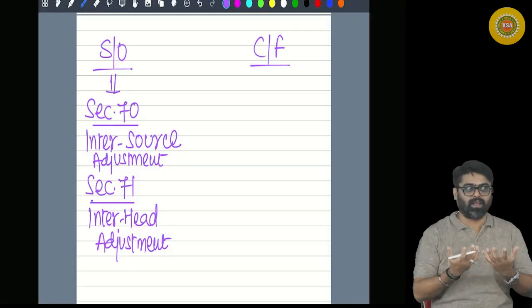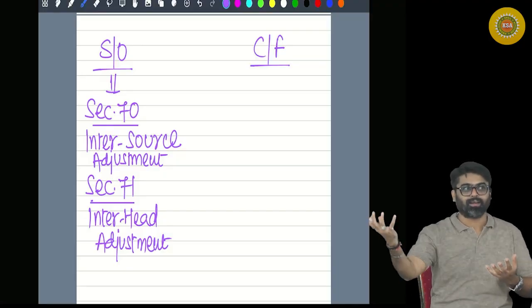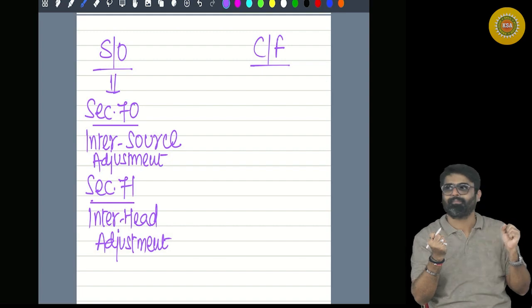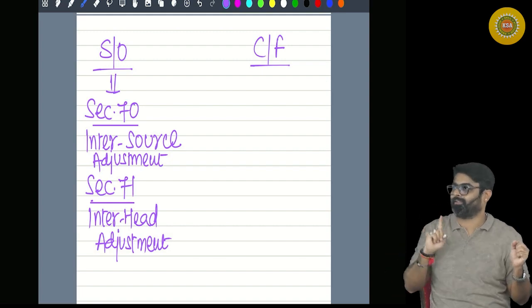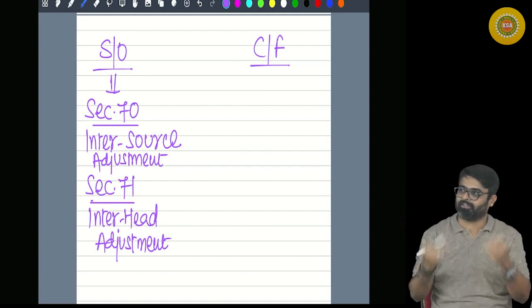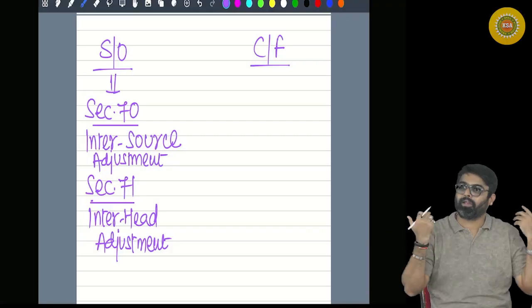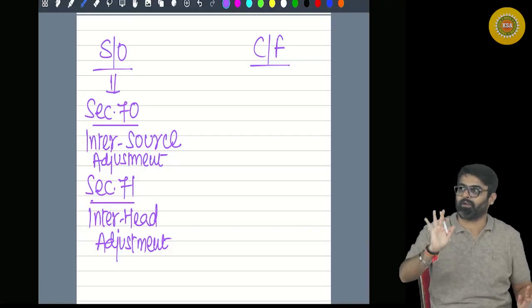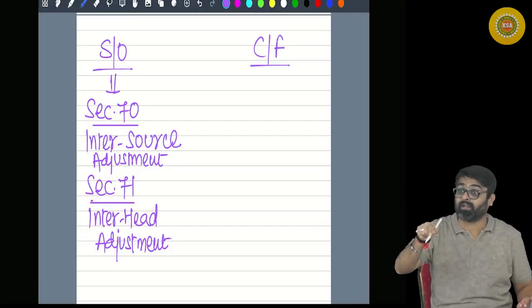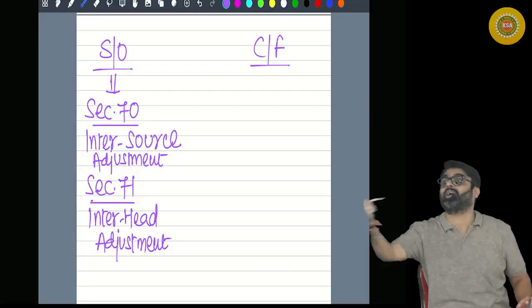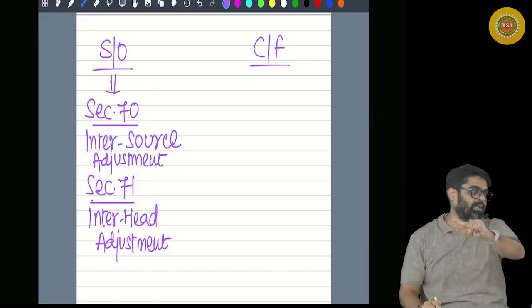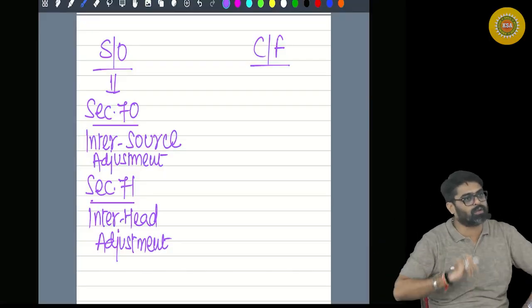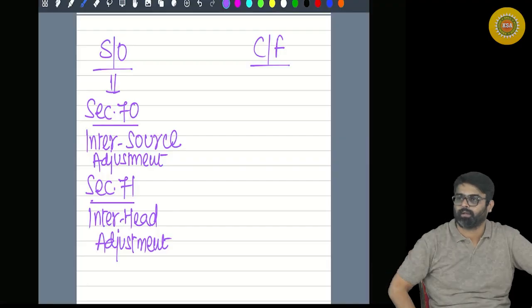If the fight is big, then relatives will come. That is inter-head set off. And if the fight is non-reconcilable, even the relatives cannot help out, meaning the loss cannot be adjusted in this year against other heads also, then you get the option to carry forward those losses to subsequent years.